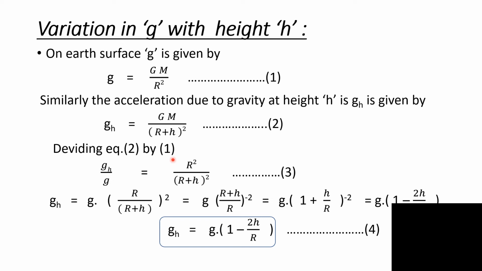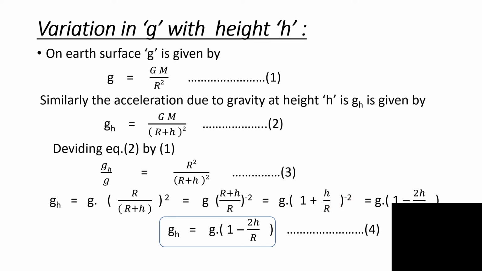Dividing equation 2 by equation 1, we get gh upon g equal to R square upon (R plus h) whole square. Therefore, gh equals g into R upon (R plus h) whole square, that is equal to g into ((R plus h) upon R) whole square inverted, so g into (1 plus h upon R) raised to minus 2.